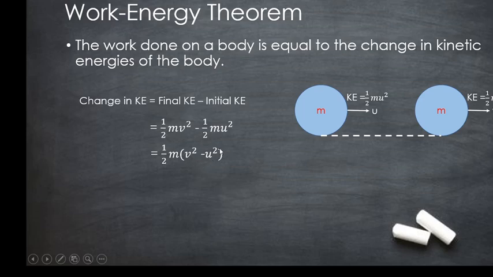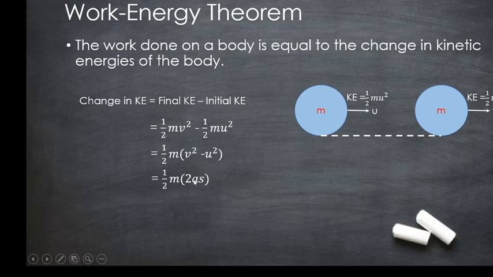But according to the third equation of motion, which we have learned in kinematics, v square minus u square is equal to 2as. Therefore, writing 2as instead of v square minus u square, we will get half m into 2as.